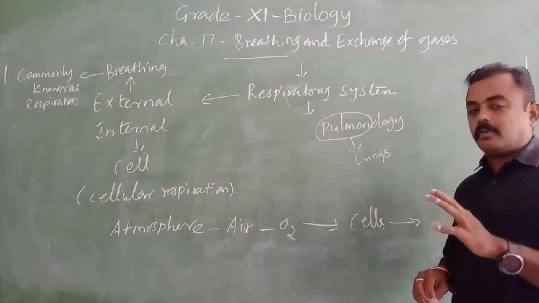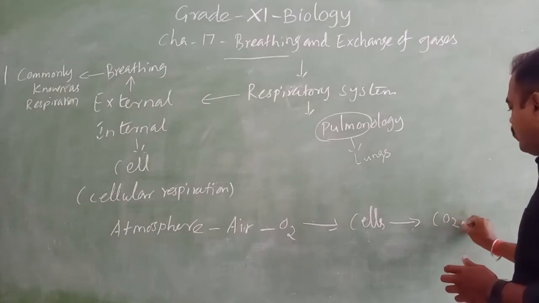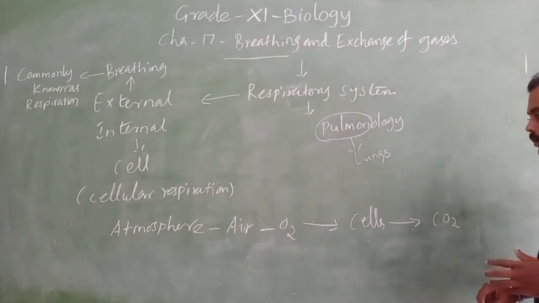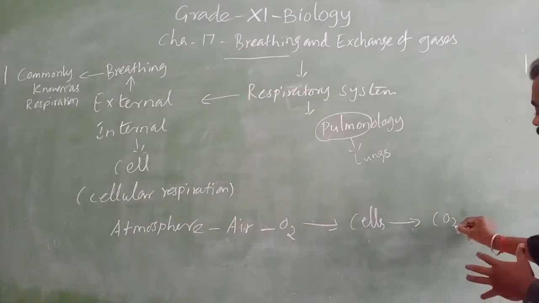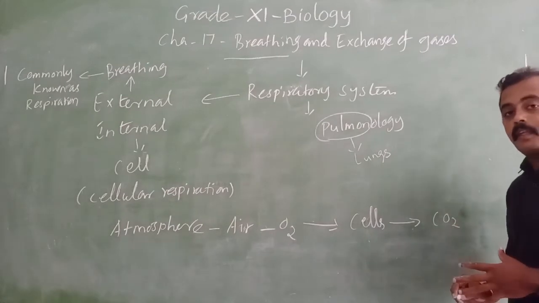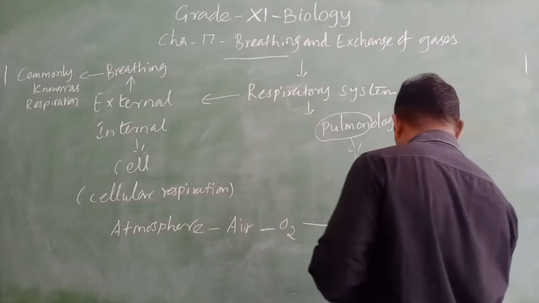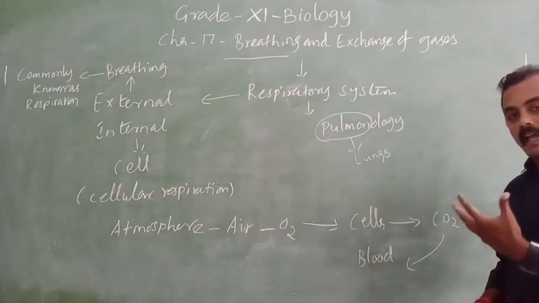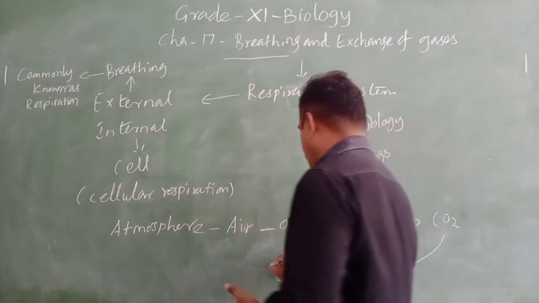That catabolic process is respiration, so it releases carbon dioxide. That carbon dioxide is again taken by the blood and carried by the blood. Then it reaches where? Lungs.